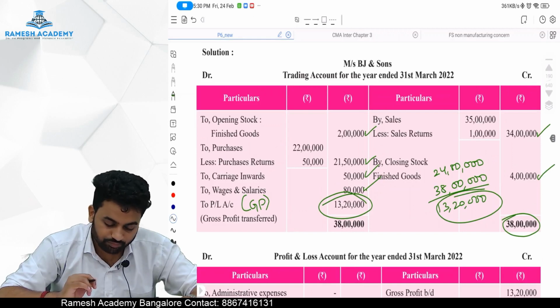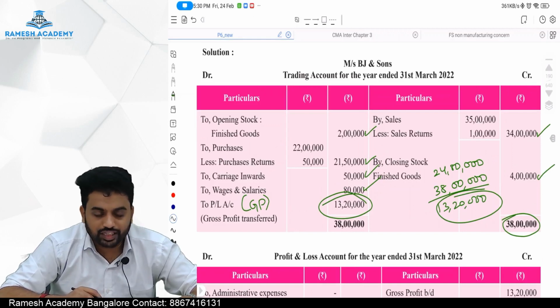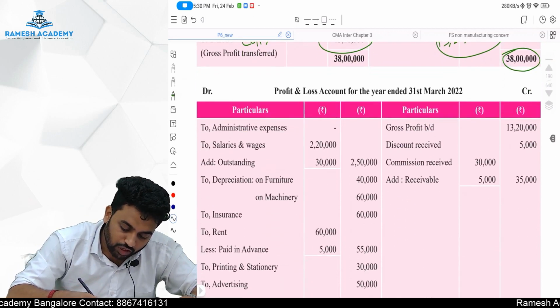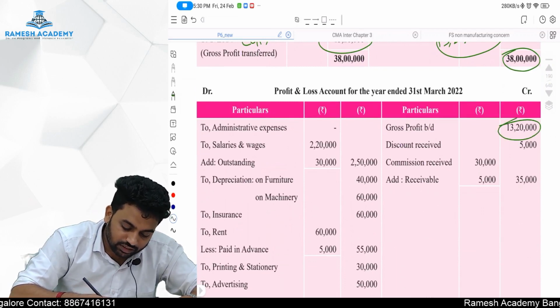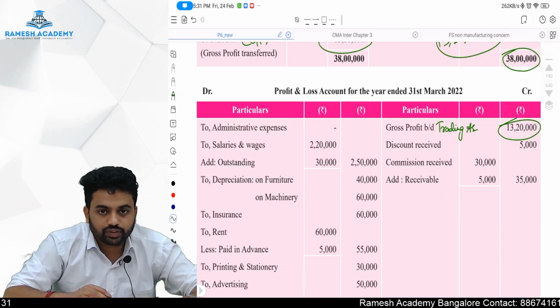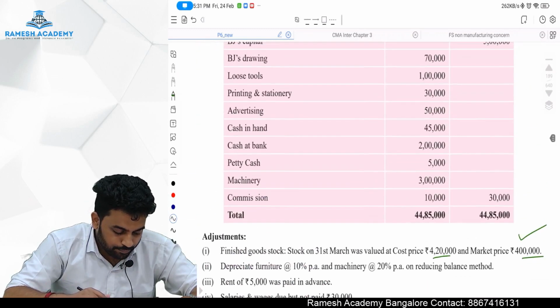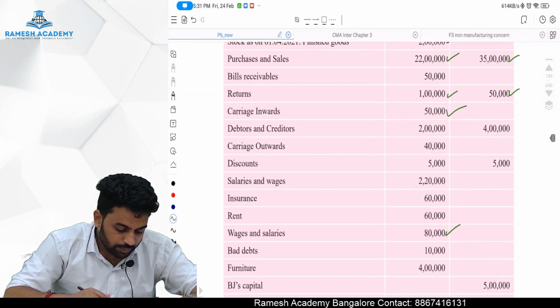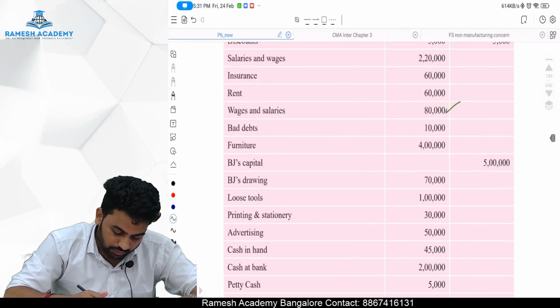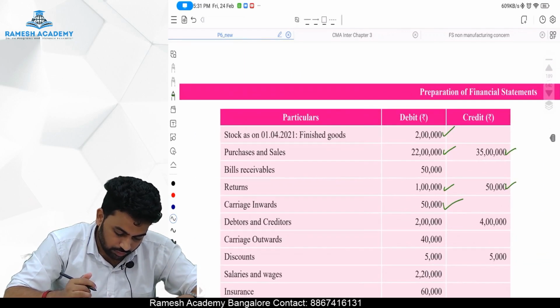No doubts in it. Now the same gross profit has been taken to the P&L account. Gross profit brought down, or you can say it as trading account. Okay. Now in the P&L account, let's come one by one.